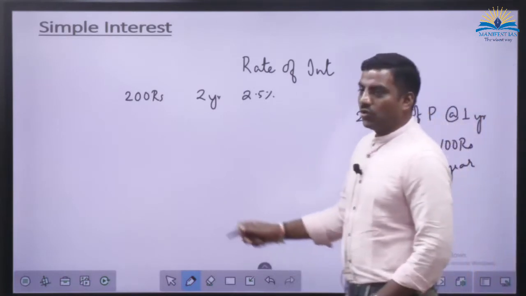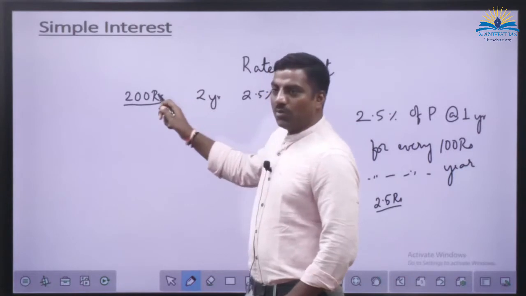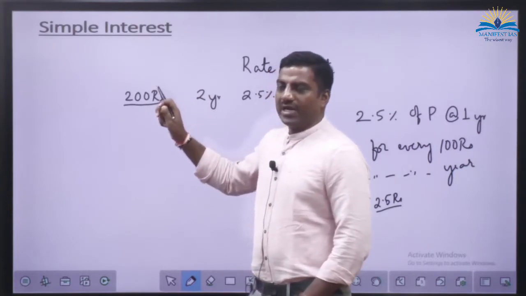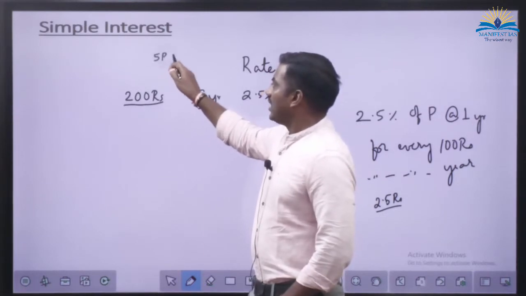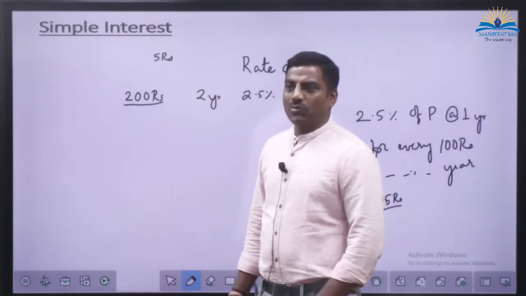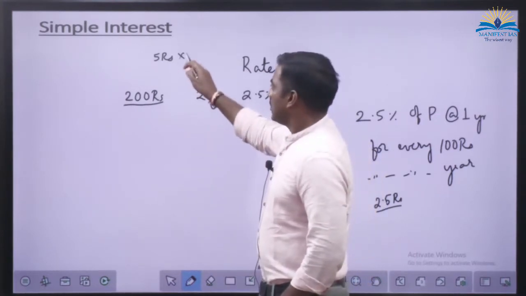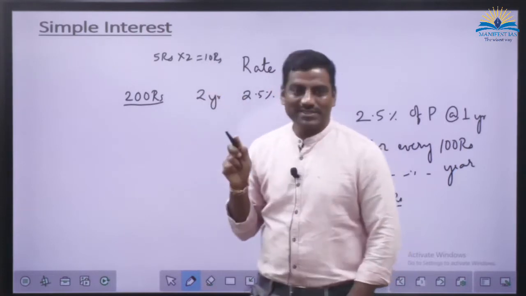First of all, think about the amount. Don't worry about the year. 100 rupees will give you 2.5, 200 will give you 5 rupees. This is for 1 year. The same transaction for 1 more year. So, 10 rupees.